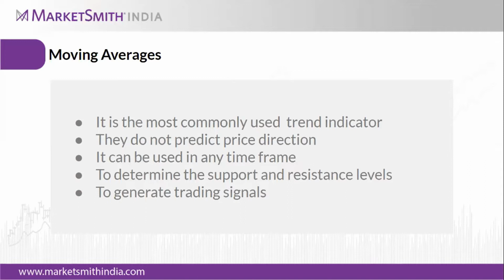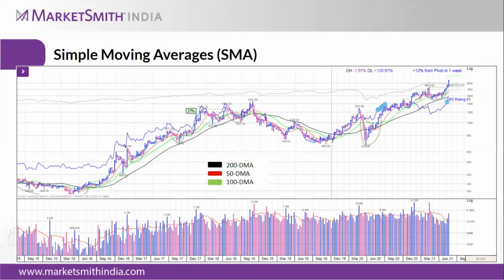We will be looking at this in terms of a stock as well, and we will try to find how these moving averages play an important role in buying and selling, even in support and resistance levels, and how we can decide. We'll see. So this is the chart of simple moving averages. The black one is 200, the red one is 50 DMA, and the green one is 100 DMA moving averages.